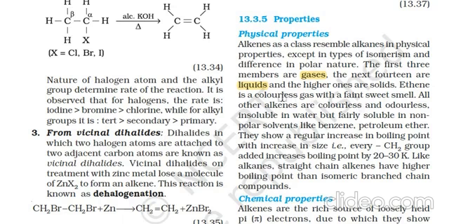Ethene is a colorless gas with a faint sweet smell. All other alkenes are colorless and odorless, insoluble in water but fairly soluble in non-polar solvents like benzene, ether, petroleum ether, etc.